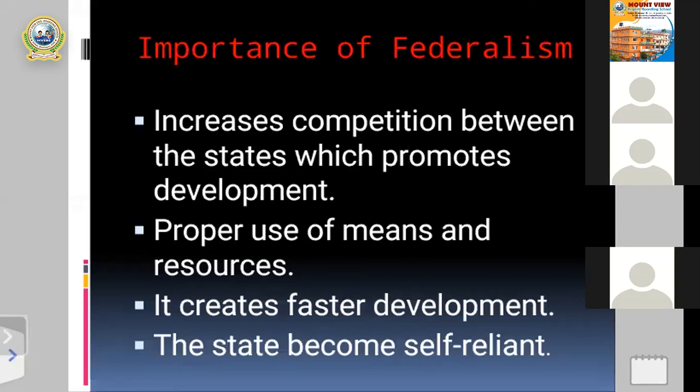And after that, the next one is that the state becomes self-reliant, that means self-dependent. Because of competition in each state, people try to develop on their own, so the state becomes self-dependent. Okay, my dear students, these are some of the importances of federalism.